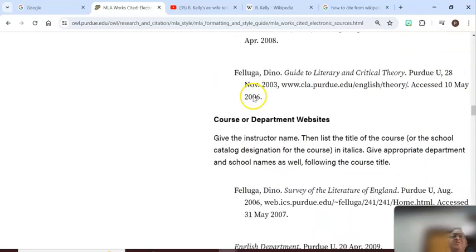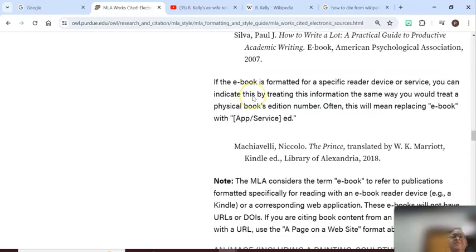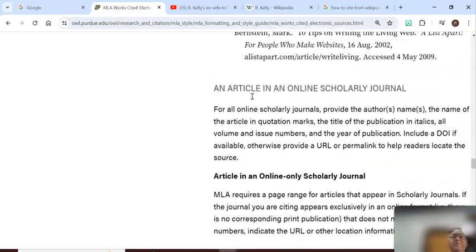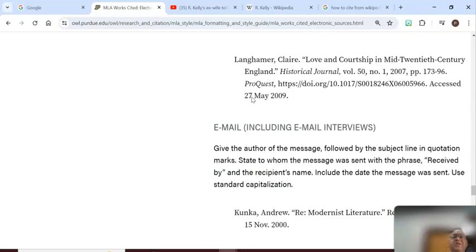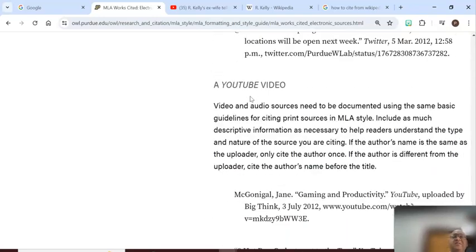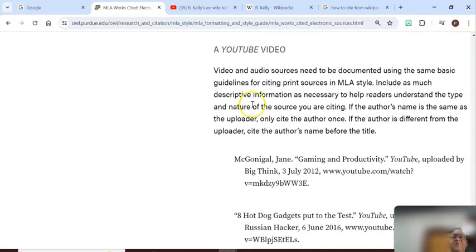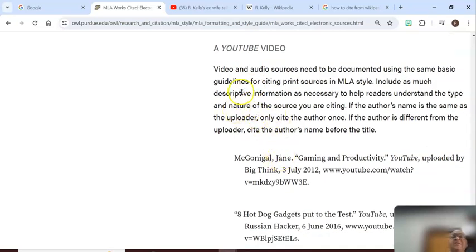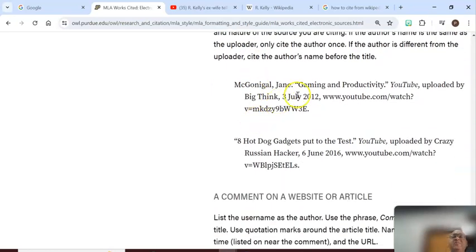One of the things I want you to do here is to cite a YouTube video, since all of your videos I'm taking from YouTube. So to cite that, we're just going to scroll all the way down until we get to how to cite a YouTube video. And it's the same thing, right? Do we have an author? What is the title?